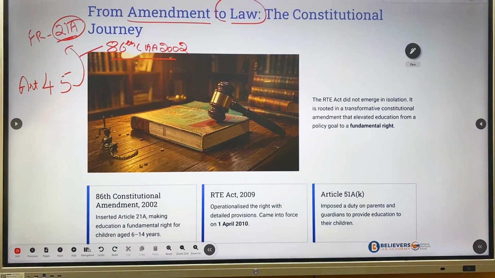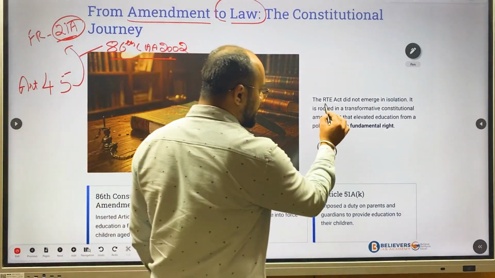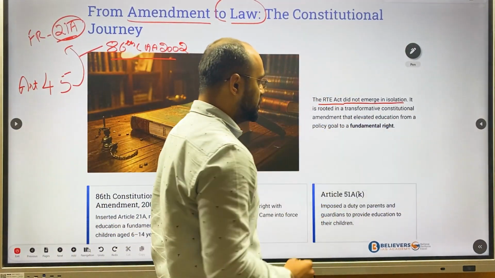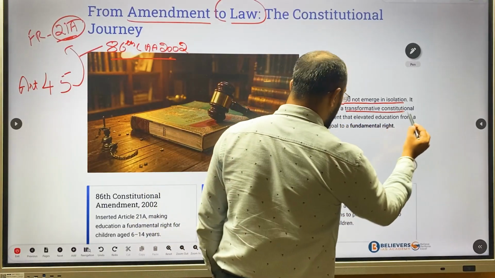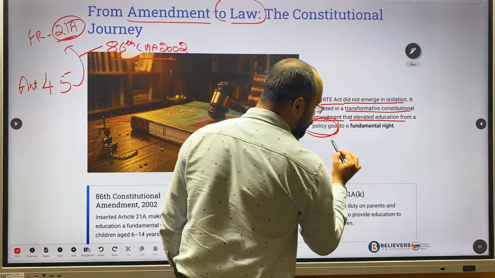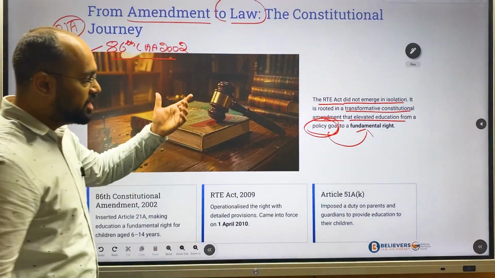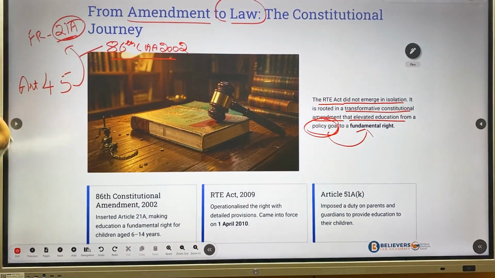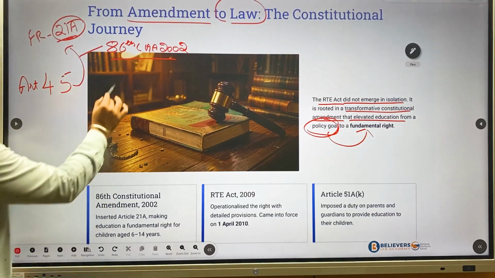I hope you have understood. The RTE Act did not emerge in isolation. It is rooted in the constitutional amendment that elevated education from policy goals to a fundamental right.